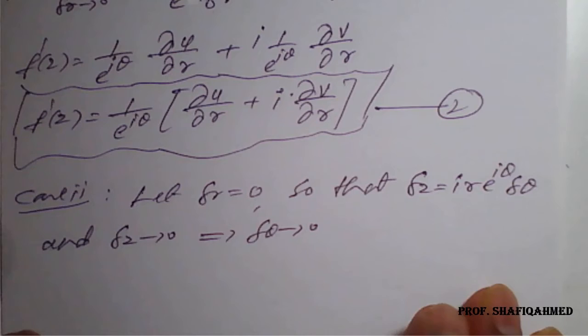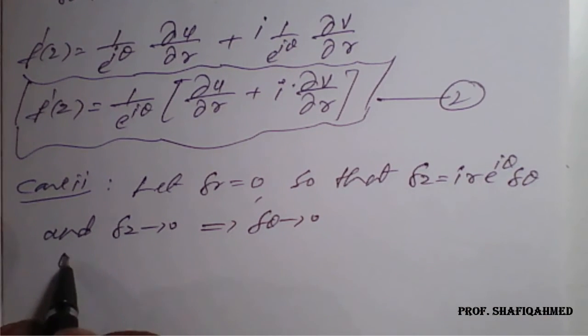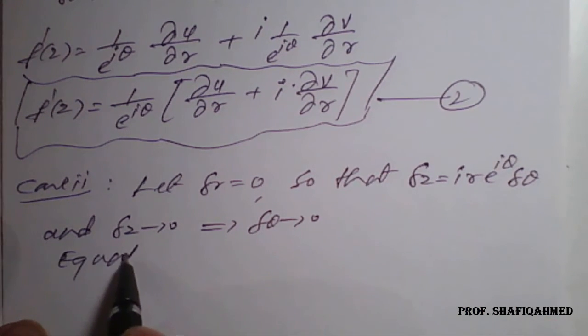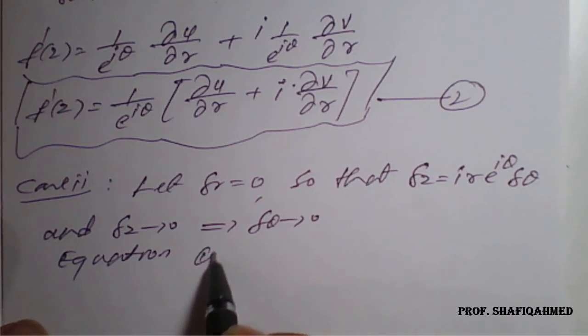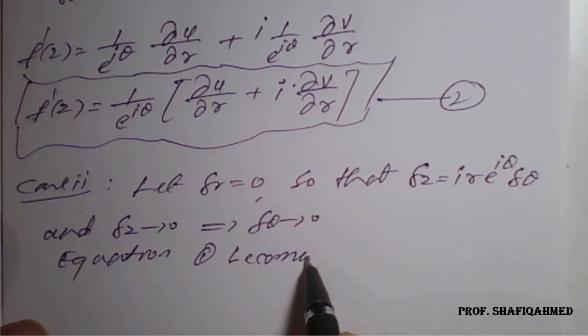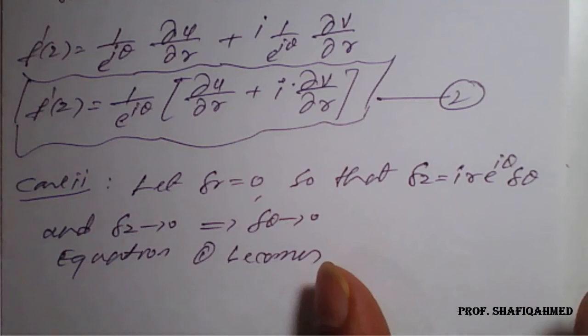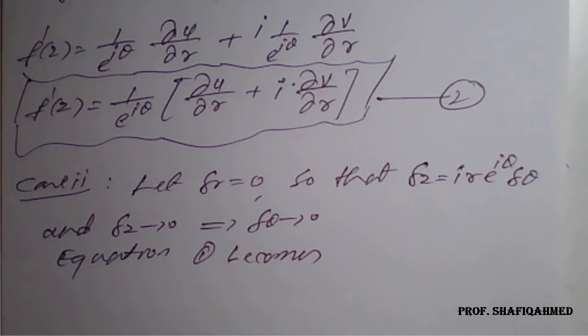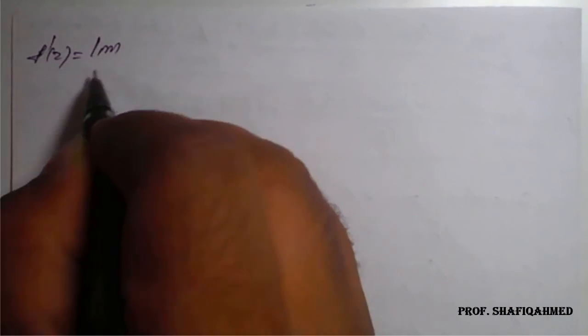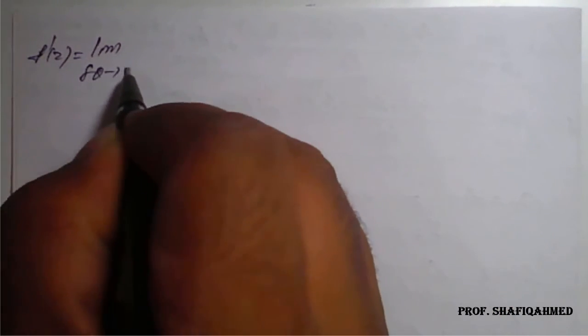So by using all these, equation 1 becomes f dash of z is equal to limit delta theta tends to 0,